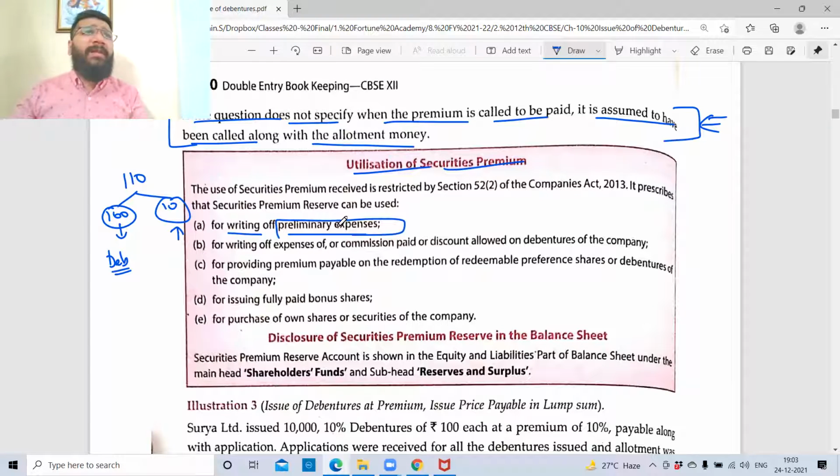So you would say, sir, expenses means nominal account, I'll straight away take it to P&L. You're right. You're not wrong.